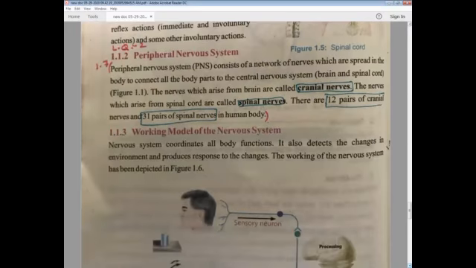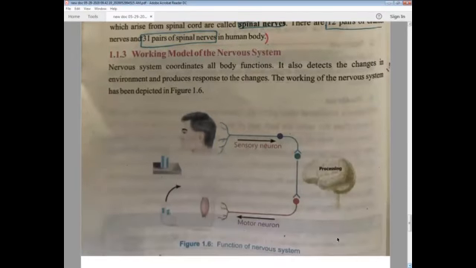This is the diagram: you get injured and the sensory neuron gives the senses to the specific organ, this is interneuron processing, and this is the motor neuron. So this is the working model of the nervous system.